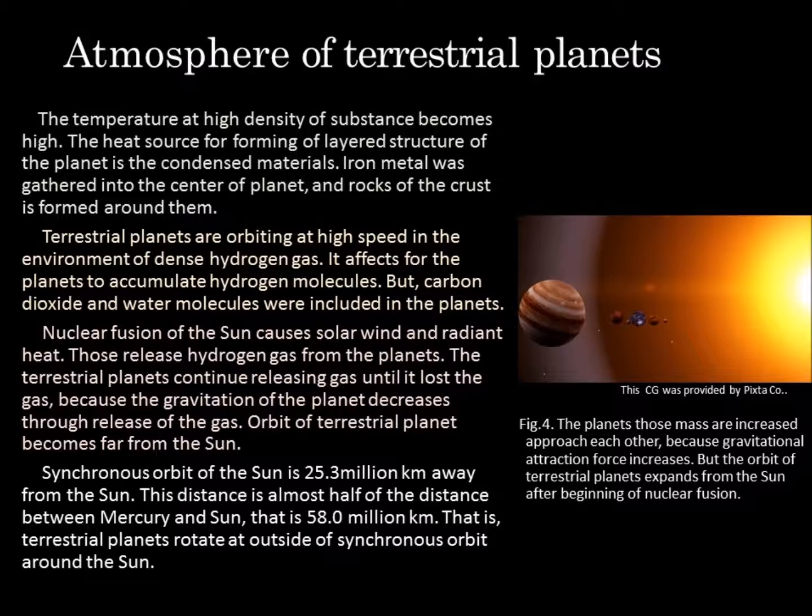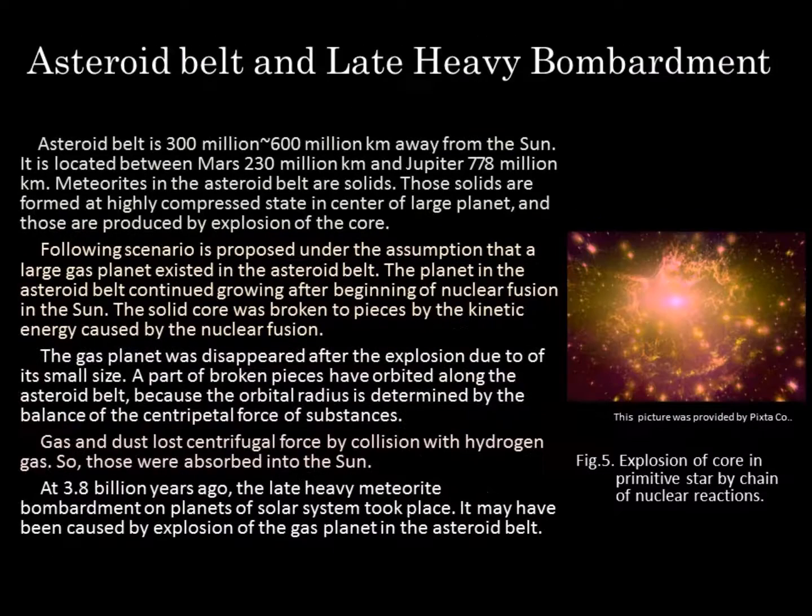Synchronous orbit of the sun is 25 million kilometers away from the sun. This distance is almost half of the distance between Mercury and the Sun, which is 58 million kilometers. That is, terrestrial planets rotate outside of the synchronous orbit around the sun.